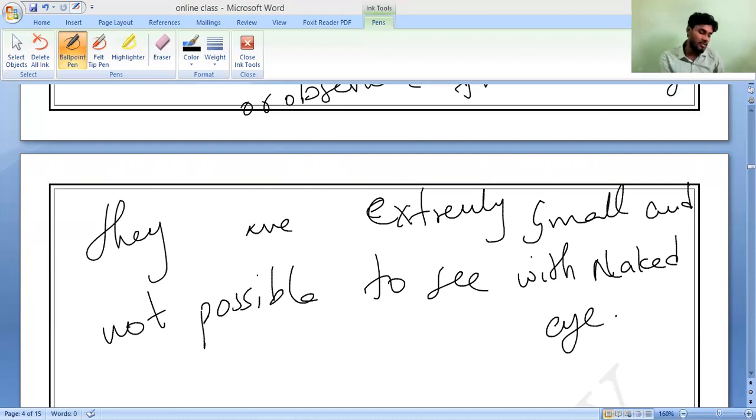They magnified things greatly, and cells could be seen in living organisms. Before that, there were no powerful microscopes, so we were unable to study cell structure.